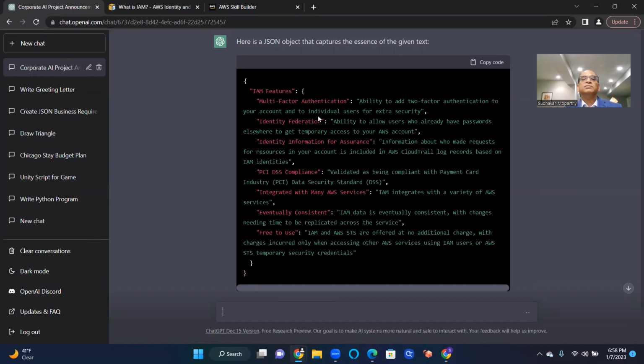Okay, so lots and lots of terms. When you first encounter this, when you start using the IAM service or start understanding it, it's very difficult to remember all these things. So I will not worry too much at this point of time. All I want to do is highlight multi-factor authentication and identity federation. You can read: the ability to allow users who already have passwords elsewhere to get temporary access to your AWS account.